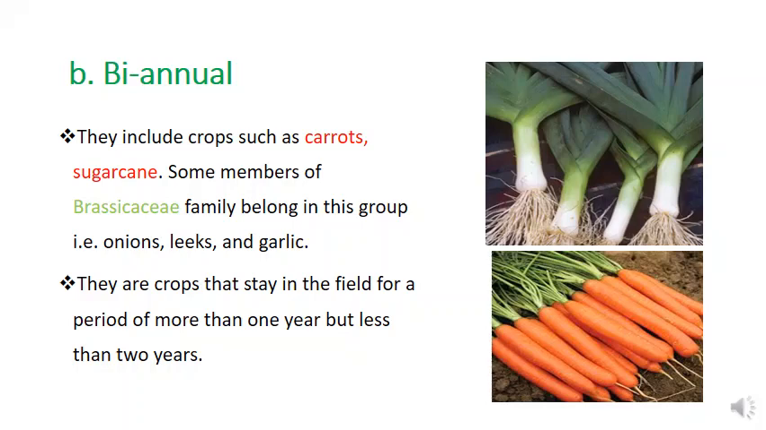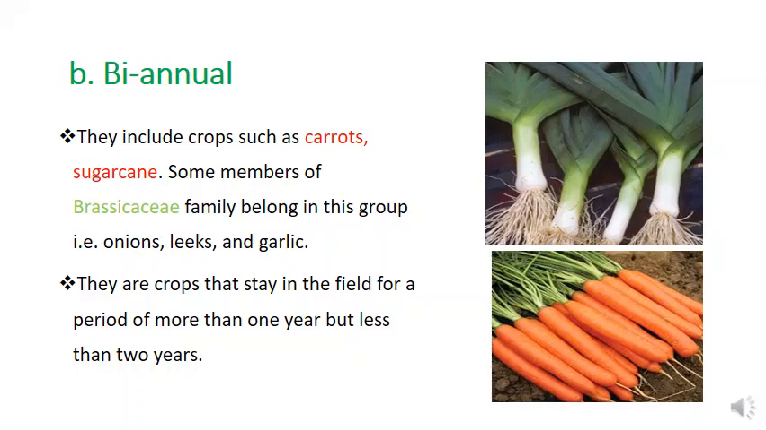We're used to harvesting carrots annually, but essentially carrots can stay as a biannual crop. They can stay in the field for a period of more than 1 year, but less than 2 years. So in case you have a market problem in carrots and they don't sell, you can leave them in the field. The problem is that they may be affected by various pests and diseases that may reduce their productivity, but they're able to stay more than that period.